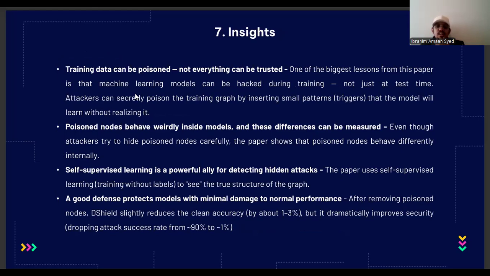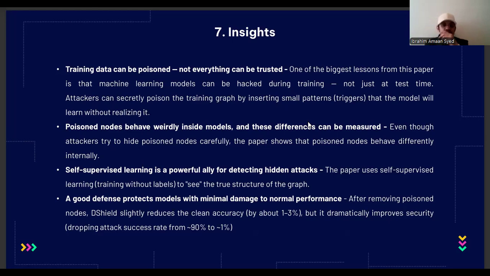Okay, let's get into the insights. What I learned from this was about trust issues in training data. One of the biggest lessons is that machine learning models cannot be blindly trusted, and they can be attacked during the training process, not just when they are put into work. Attackers can secretly poison the training data by adding small hidden patterns across the graph. The model learns from this training data without even realizing it, which makes the problem even more dangerous.